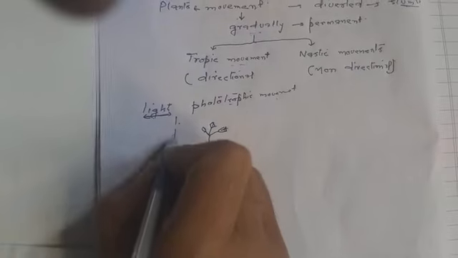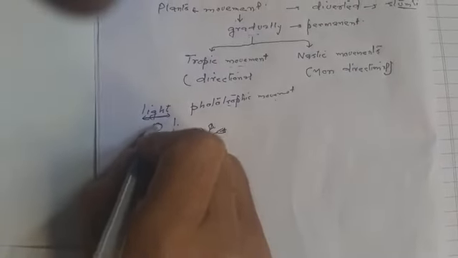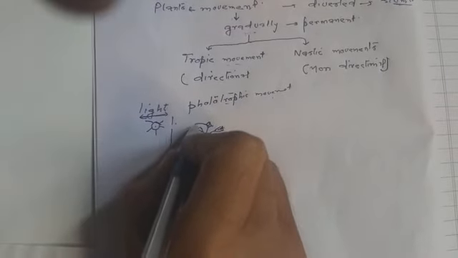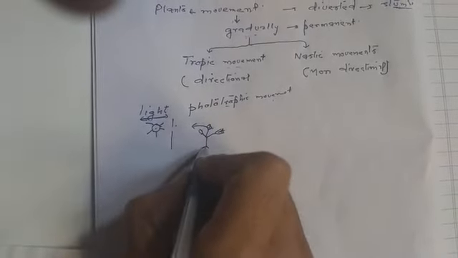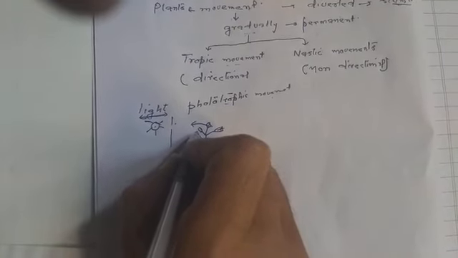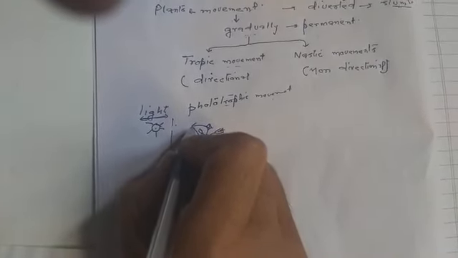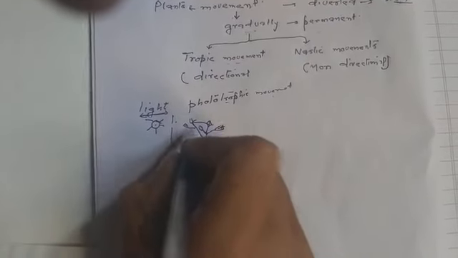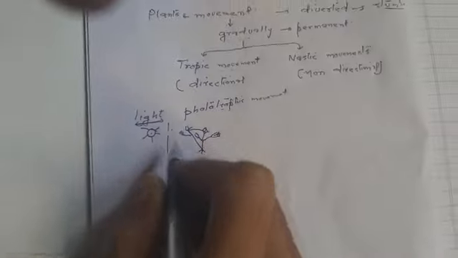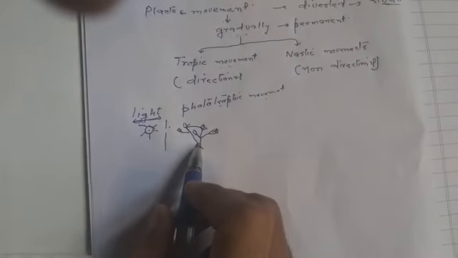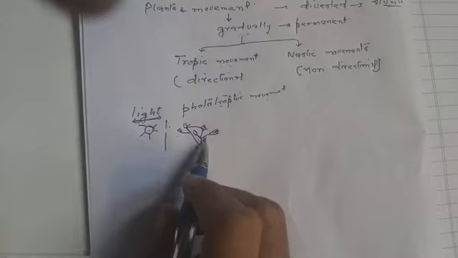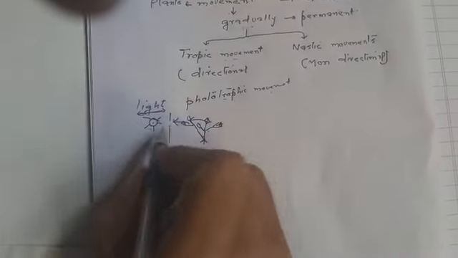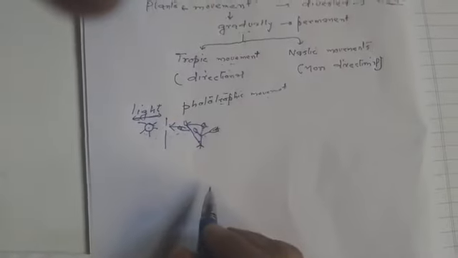So here is the window where the sunlight comes. Gradually this plant will divert towards this. After a few weeks the shape of the plant would be like this. So the plant gets diverted towards the sunlight. Here the plant shows where this light comes from. So it is diverted towards the direction of light. That we call the phototropic movement.